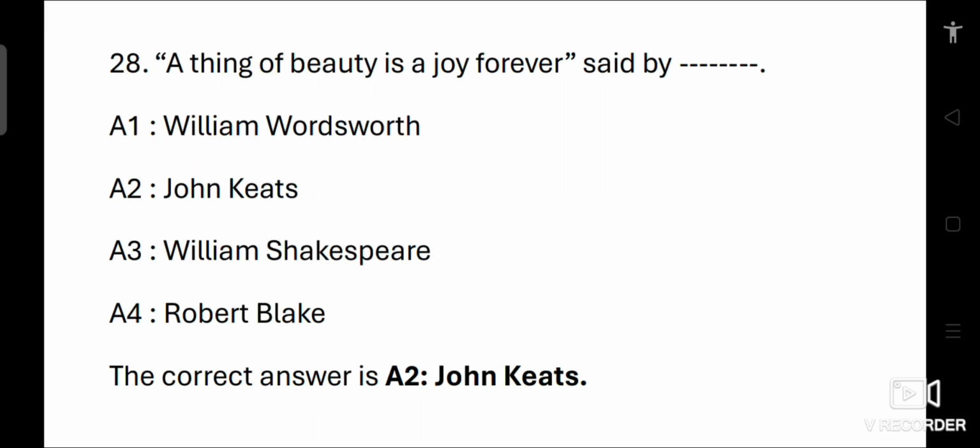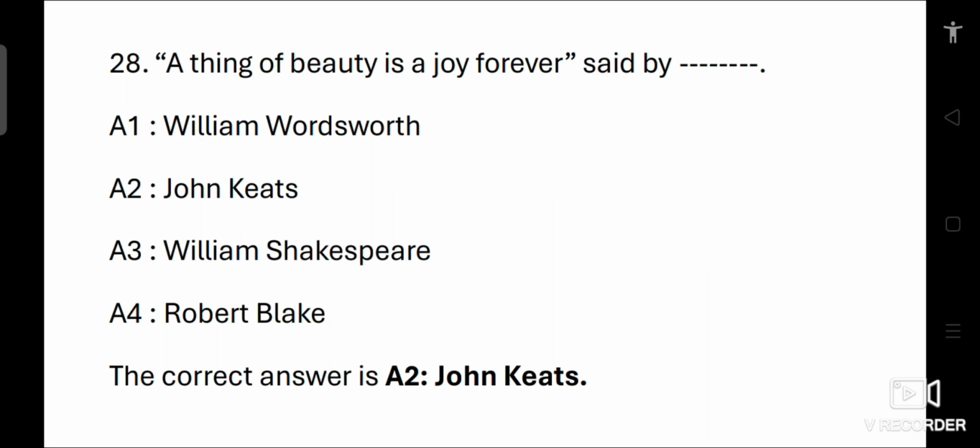Question number 28. A thing of beauty is a joy forever, said by dash. Option 1 William Wordsworth, 2 John Keats, 3 William Shakespeare, 4 William Blake. The line A thing of beauty is a joy forever is from John Keats' poem Endymion, written in 1818. This phrase reflects Keats' belief in the enduring nature of beauty and its ability to provide lasting joy.